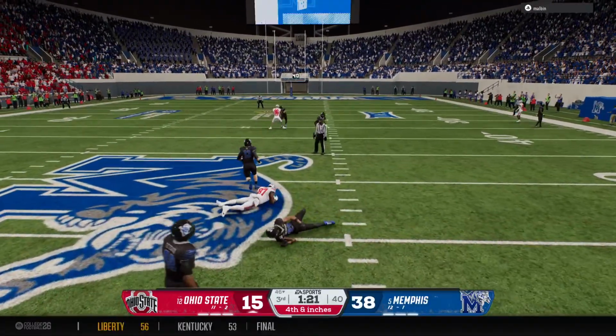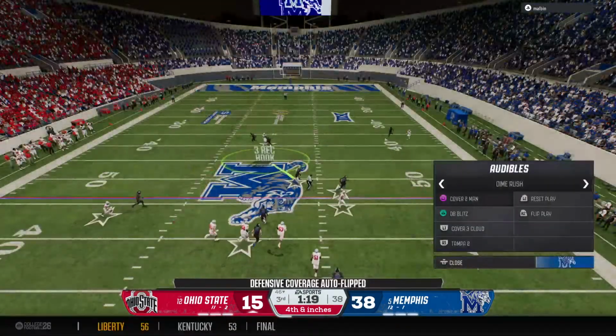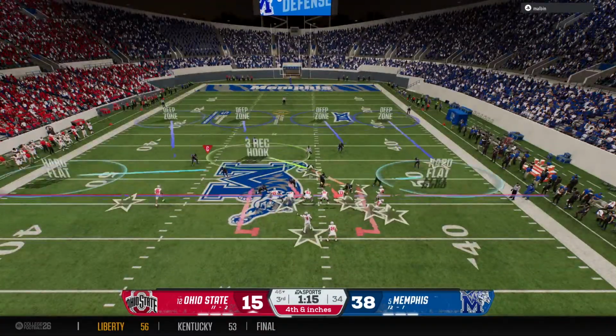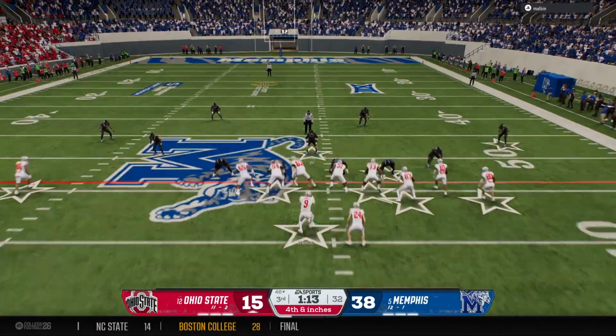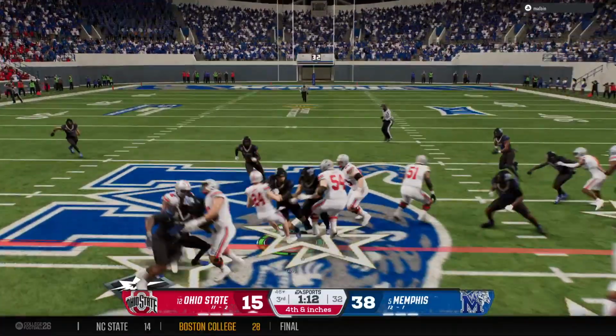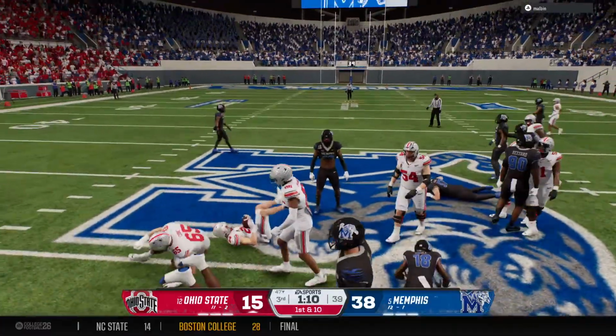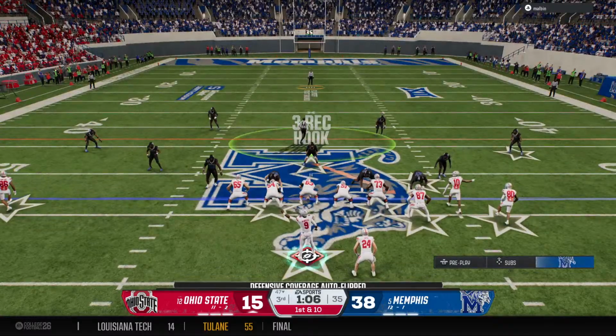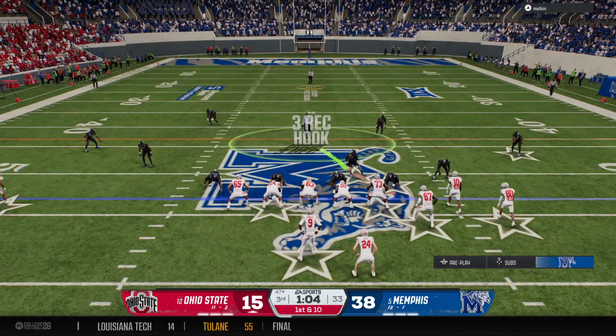Short throw complete to the tight end. They make the stop just short of the first. Looks like inches to go, and now fourth down. The back's got it, and he's brought down, but he does have enough for the first down. The Buckeyes pick up enough yardage to keep this drive rolling.